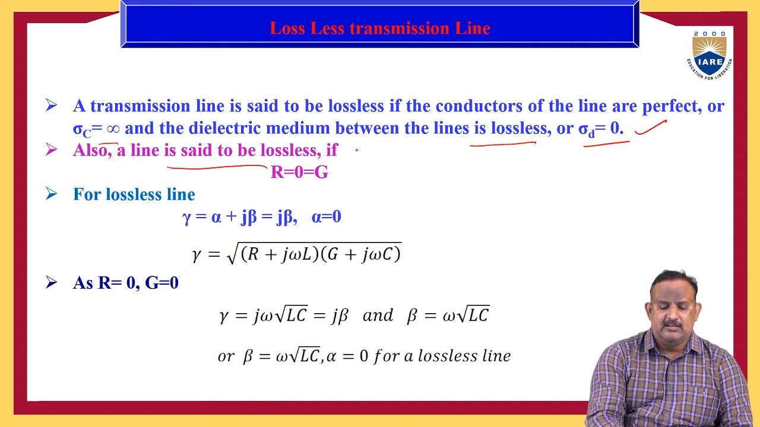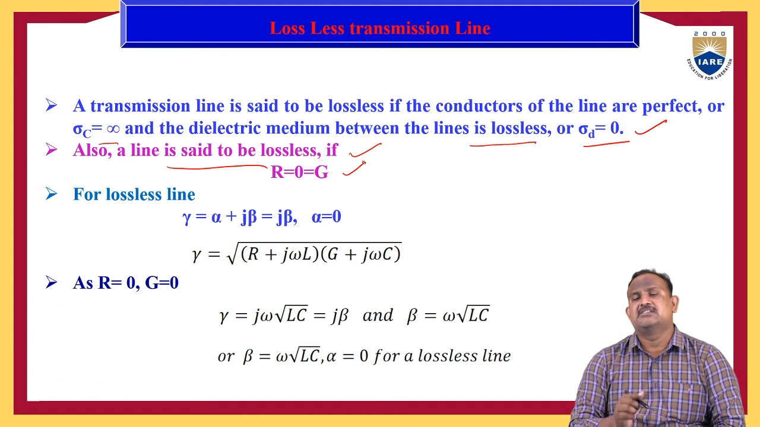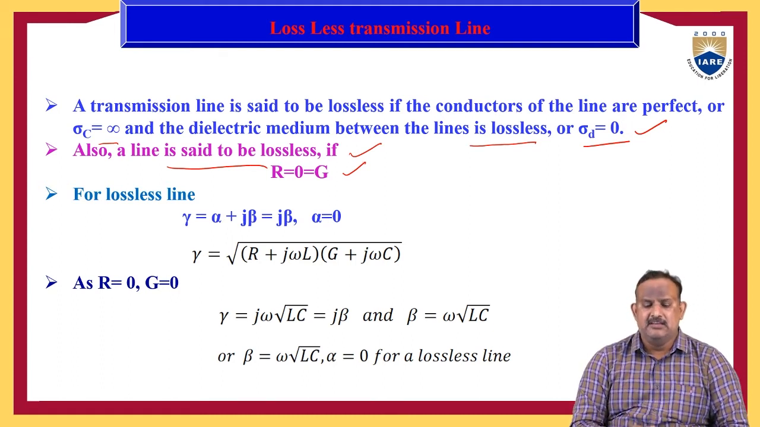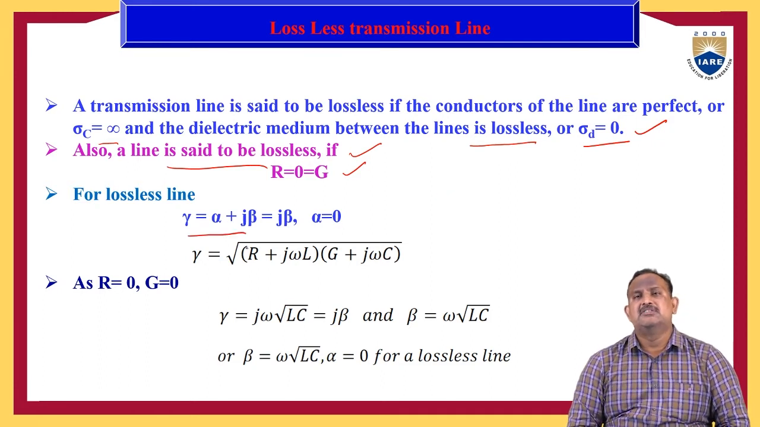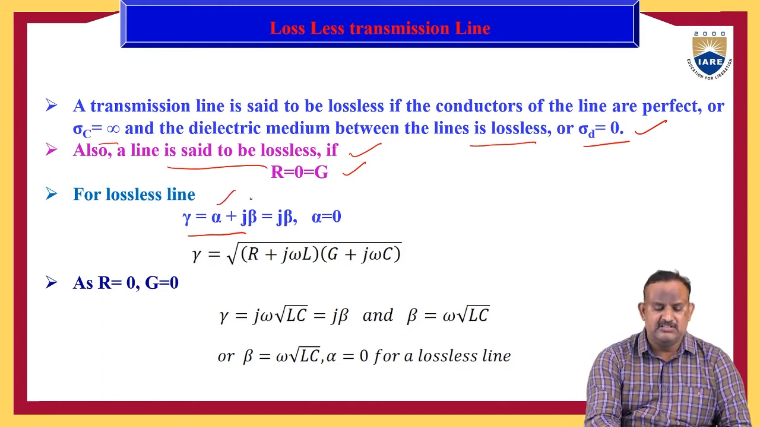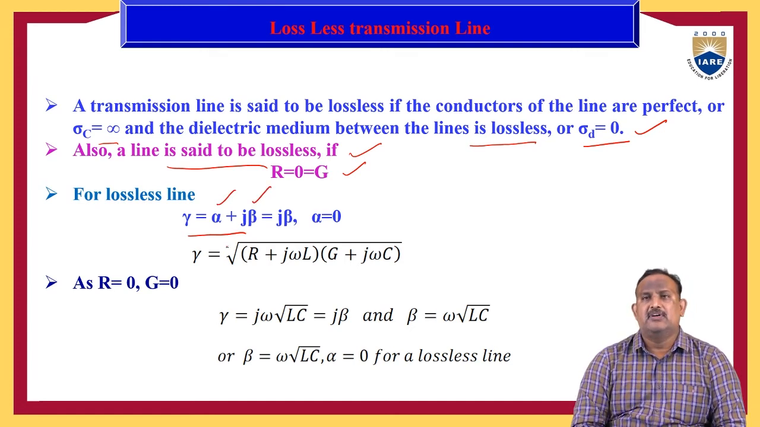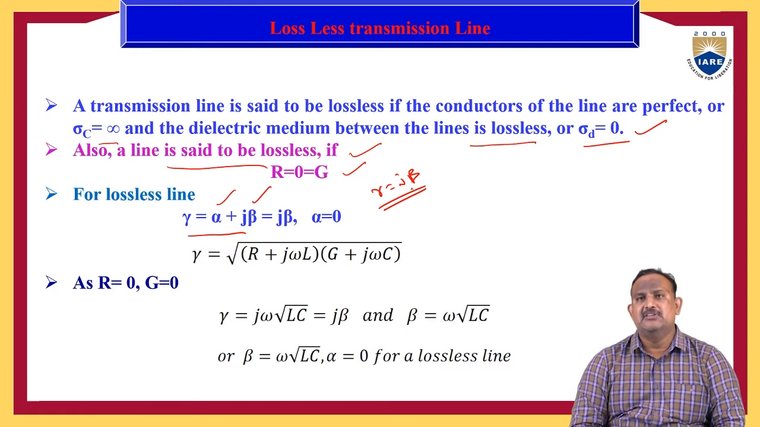A line is said to be lossless if R is equal to 0 and G is equal to 0, where R is the resistance of the line and G is the conductance of the line. For a lossless line, we have the propagation constant gamma. The propagation constant gamma is equal to alpha plus j beta, where alpha is the attenuation constant and beta is the phase constant. Therefore, if alpha equals 0, then gamma is equal to j beta.